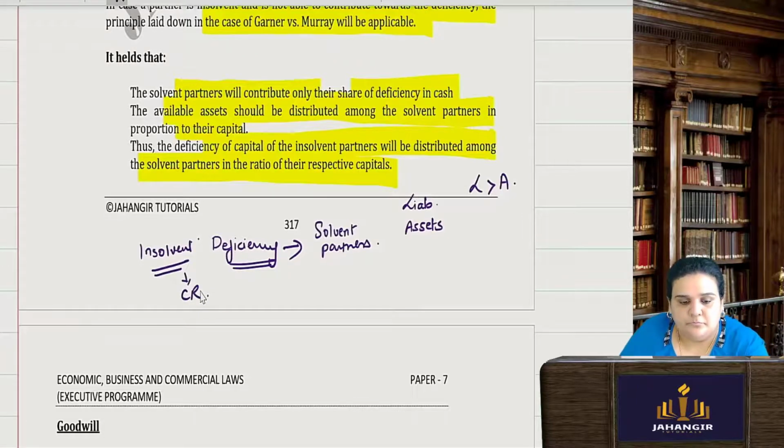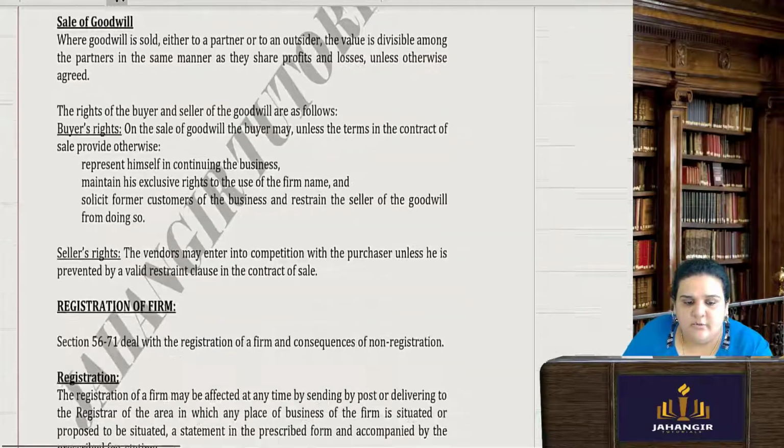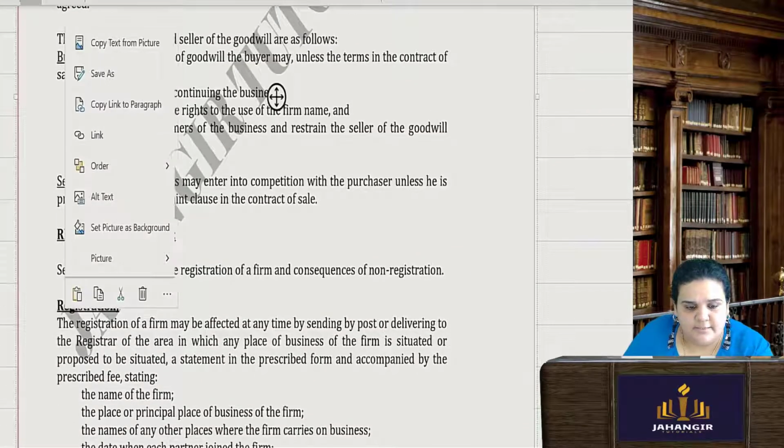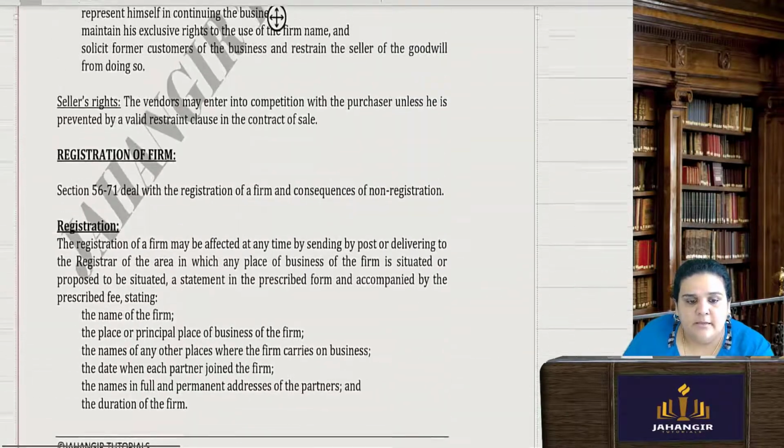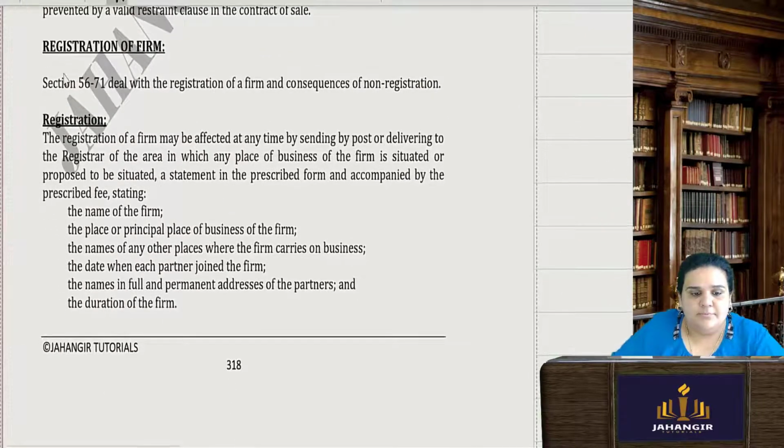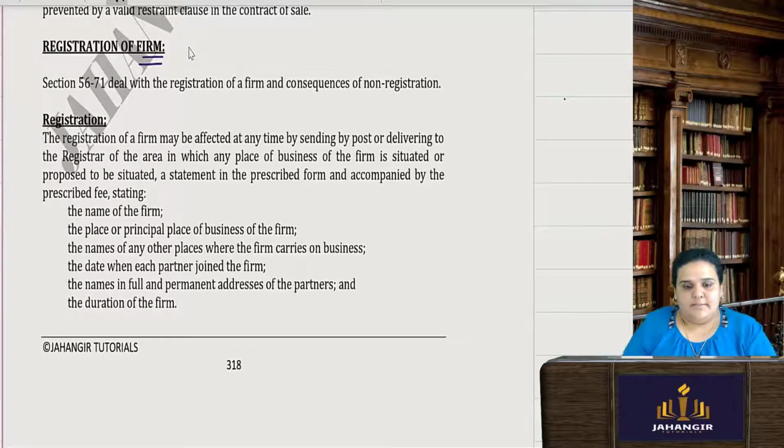Then you have goodwill. You can have a sale of goodwill also. The firm can sell the goodwill in the market. Now coming to the last part, which is registration of the firm. I told you registration is not compulsory, but there are certain consequences of non-registration.